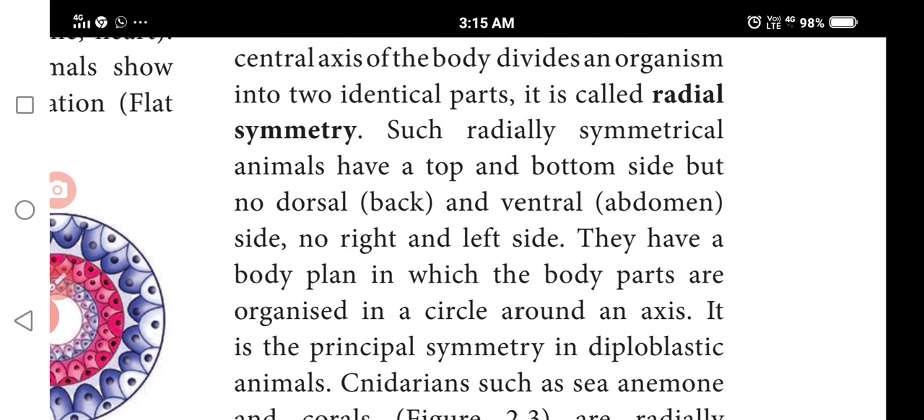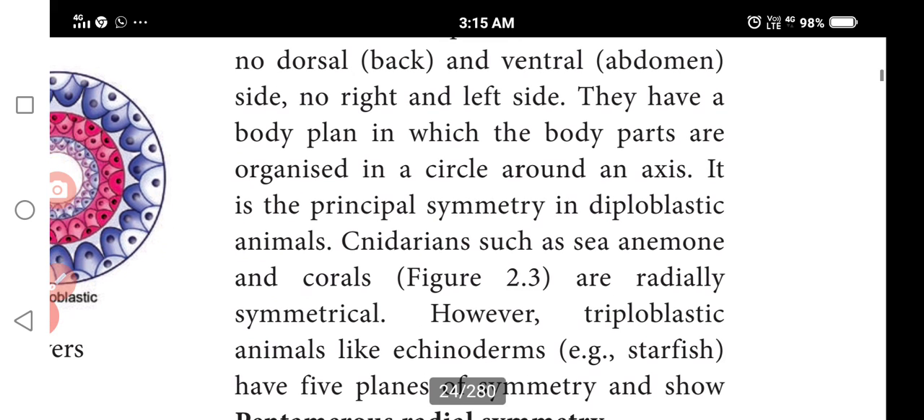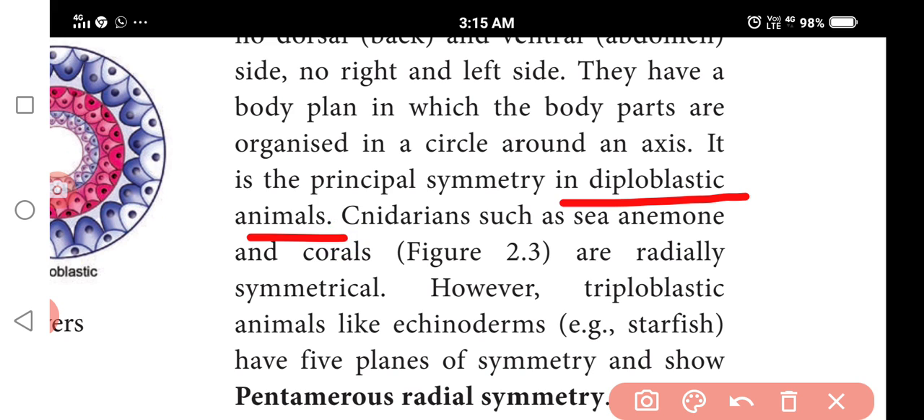Radial symmetry: equal on both sides down the middle. Equal on both sides, so that is radial symmetry. Top and bottom, that means down the middle. Down the middle part. So next one, they have a body plan in which the body parts are organized in a circle around an axis. It is the principal symmetry of diploblastic animals. Circle around an axis.